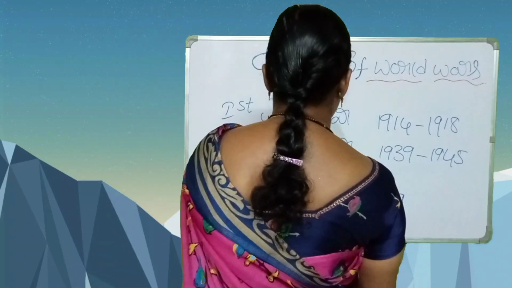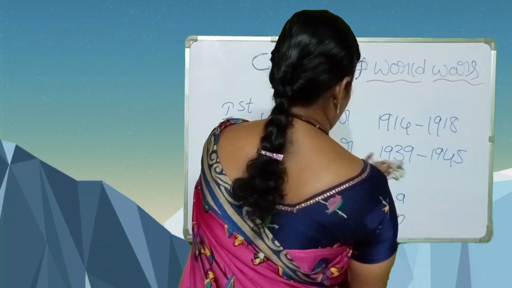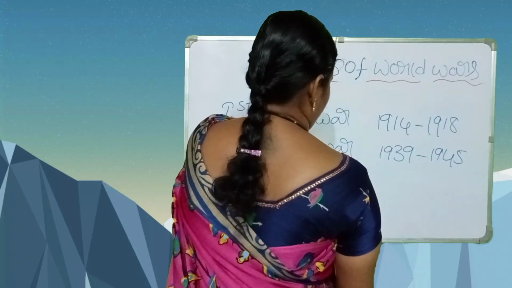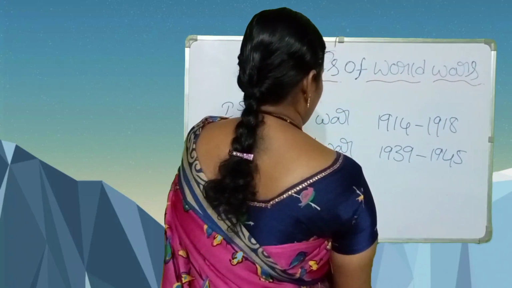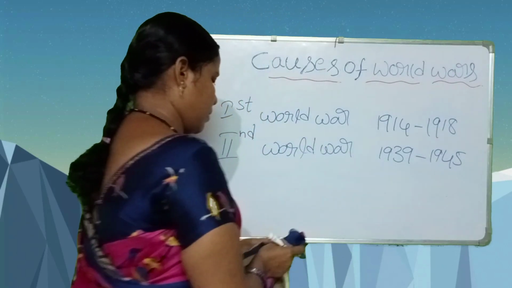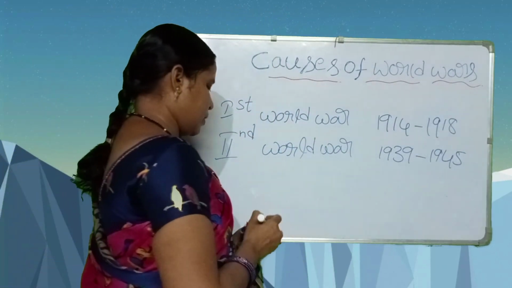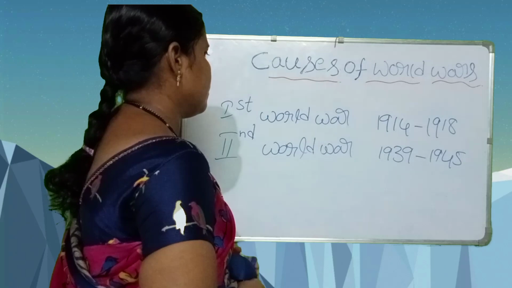Next, what is the immediate provocation of the First World War?